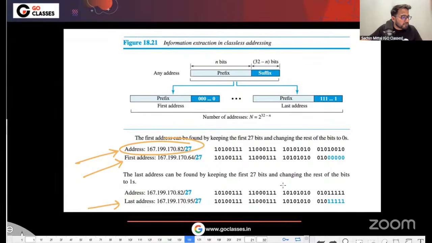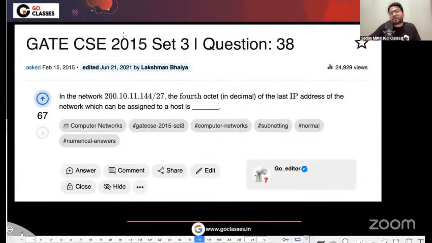Is this fine to everyone? Is this fine? These all are the same networks. In fact, in GATE 2015, they have given a question in which they use some IP address in between. They are calling it a network, and then they are asking something about this network.